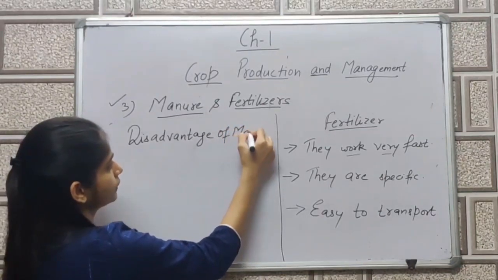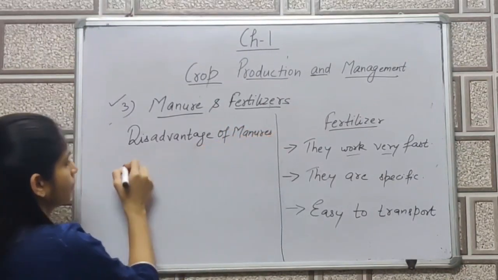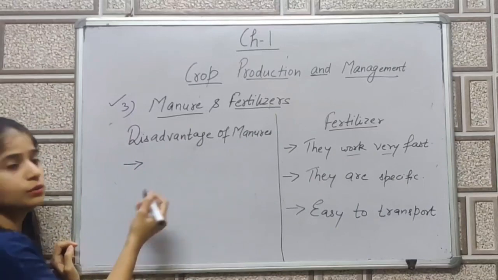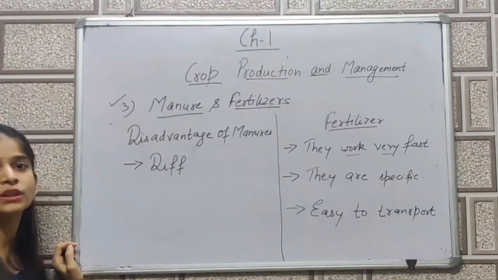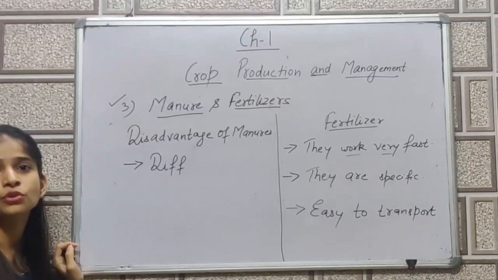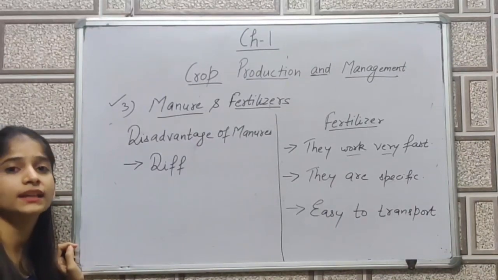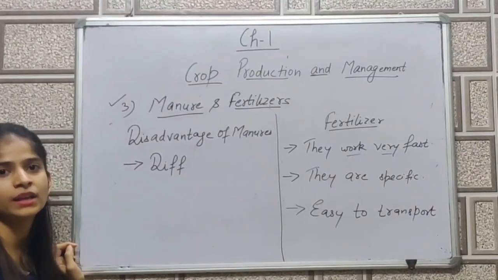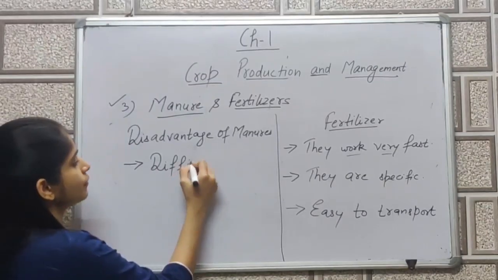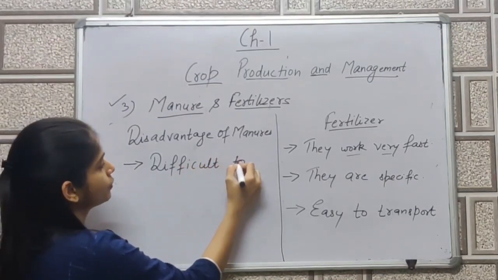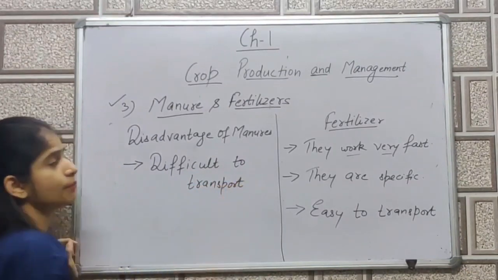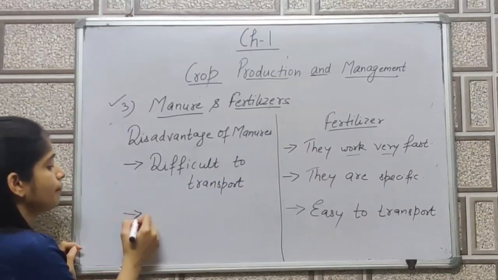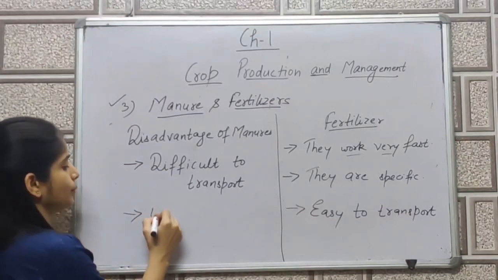So first is difficult to transport because it is not easy to transport the heaps of leaves or to store the cattle dung because there is high chance that they get affected by bacteria or fungi. So difficult to transport.